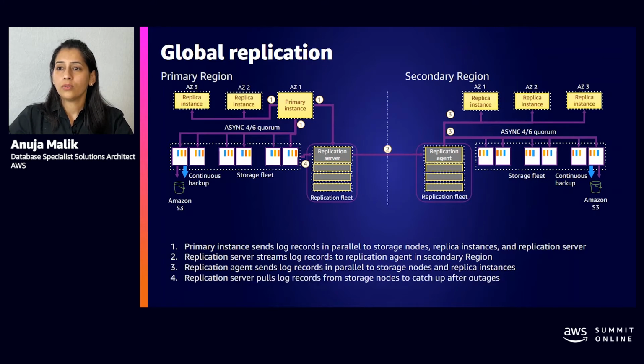Now, you also notice that there is Amazon S3 in this picture, right? So with global databases, you can now have separate backups on your secondary region, including point-in-time recovery of up to 35 days, and you can do separate snapshots. So one of the biggest demands from customers was the ability to do cross-region backups, which is now possible as part of global databases.